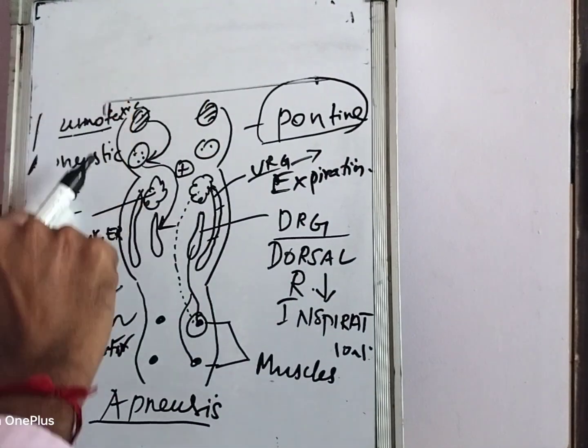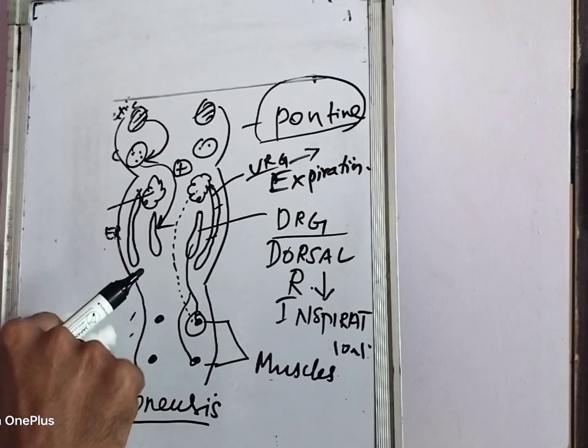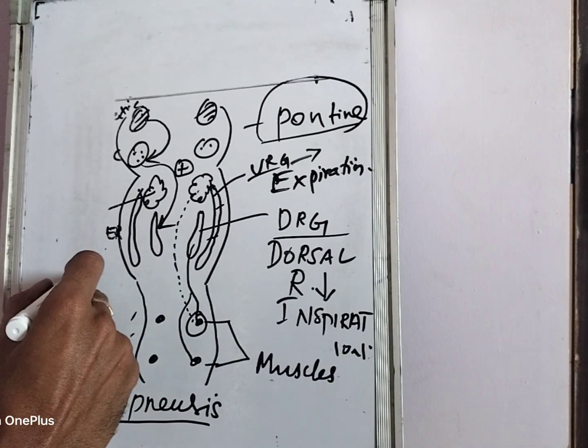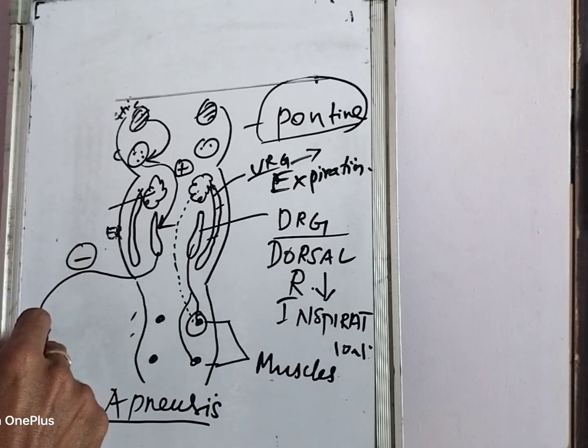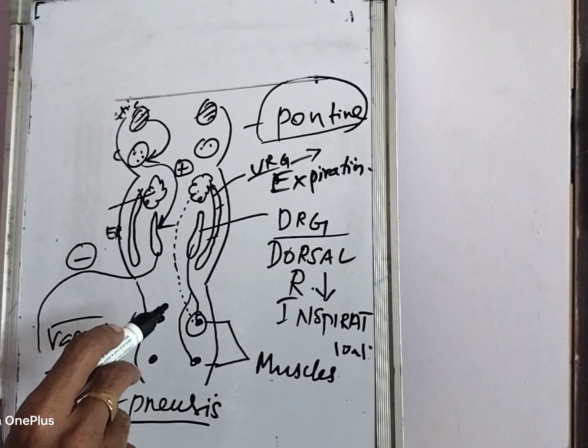And here we have to have an idea about the vagus nerve. What is the role of vagus in respiration? So vagus nerve normally will inhibit the DRG. That is a function of the vagus nerve. So what happens when there is overinflation of the lungs?